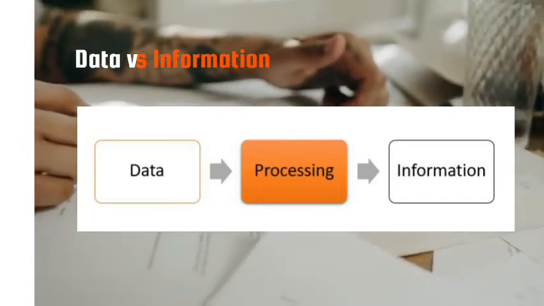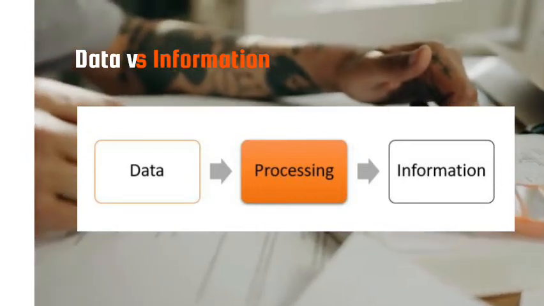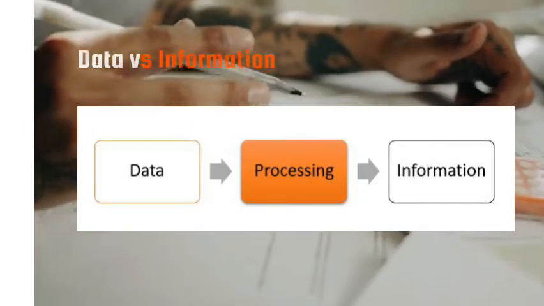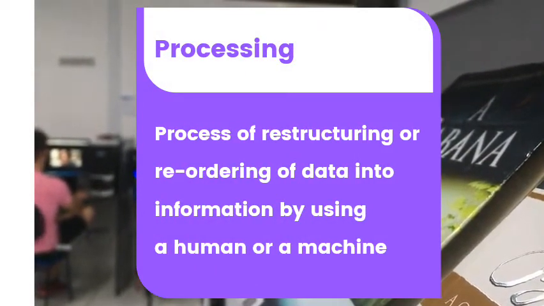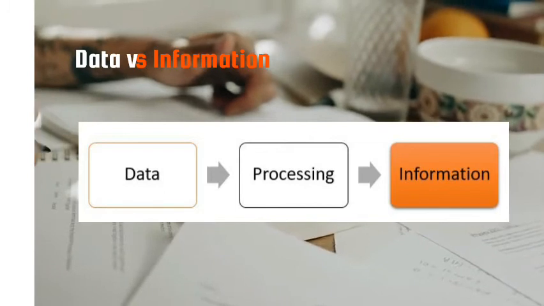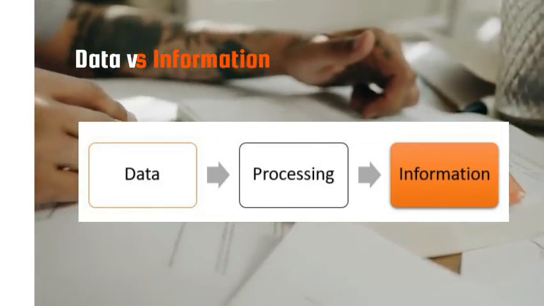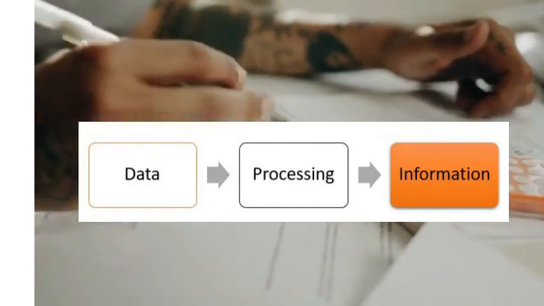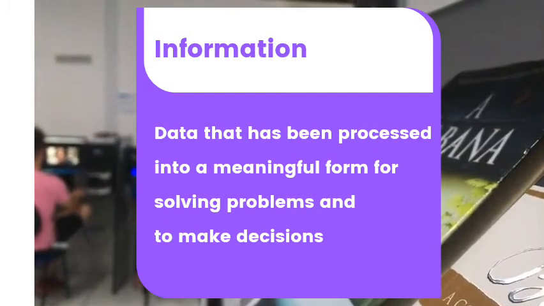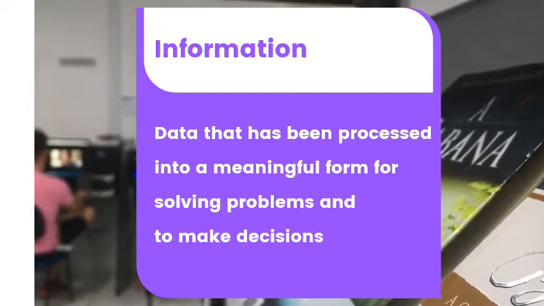It's time to learn the second part of the diagram, that is processing. It's the process of restructuring or reordering of data into information by using a human or a machine. The last part of the diagram is information. That is the data that has been processed into a meaningful form for solving problems and to make decisions.